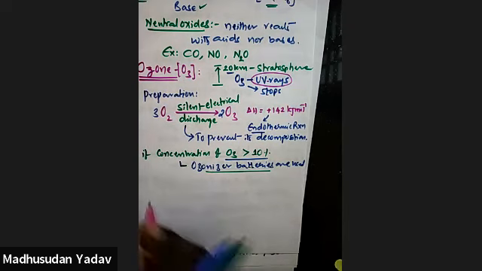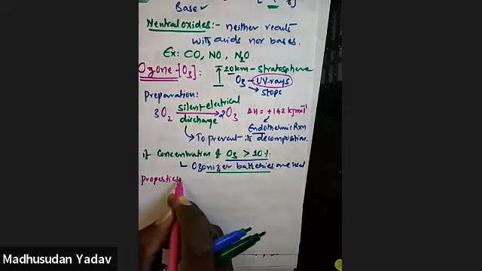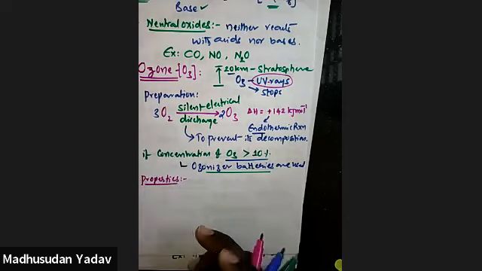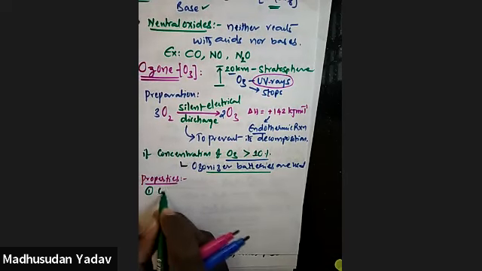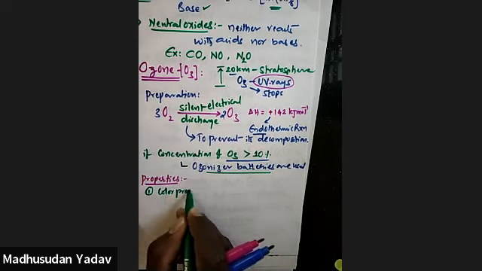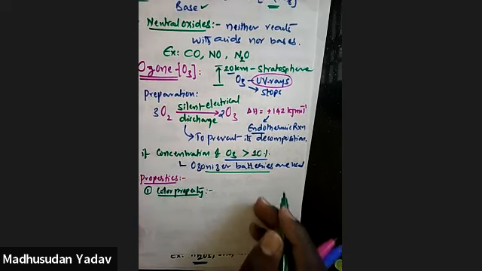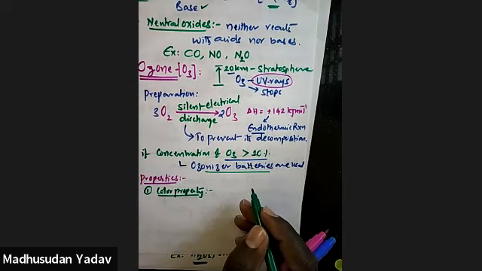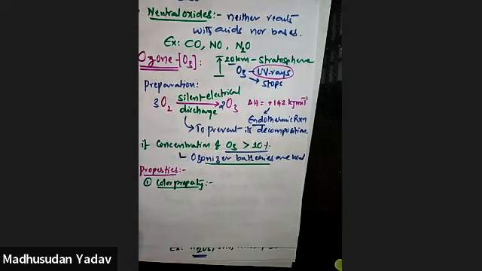Next, its properties. Ozone properties. Here I am talking about the color property. If you look at the sky, it will generally appear in a blue color, sky blue.